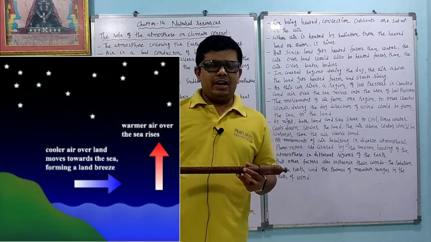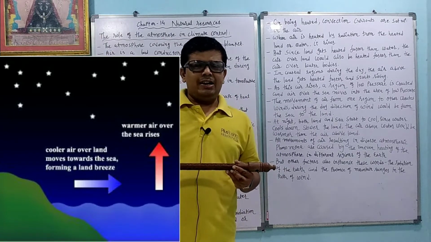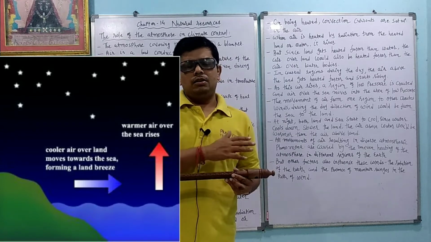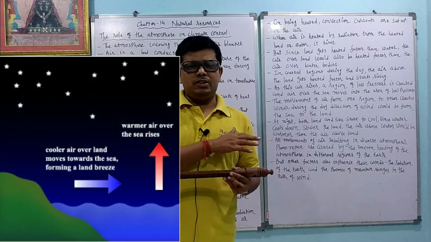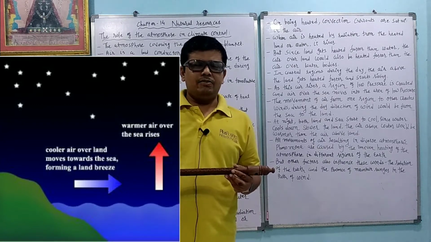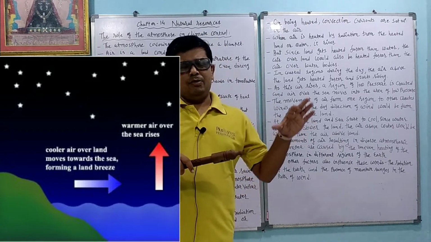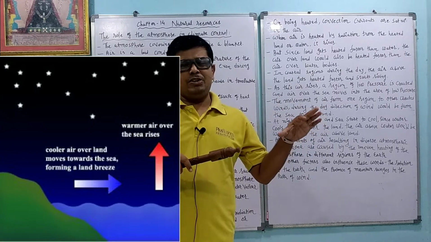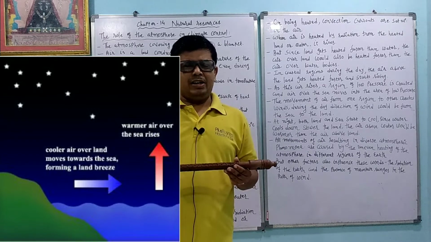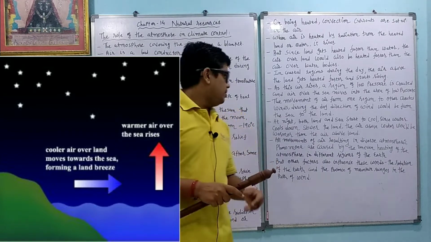Both the water part and land part decrease in temperature, but land is solid, so it cools faster than the water area of the coastal region, and more pressure is created on the land area. On the water area it does not cool easily, so its pressure is somewhat lower. So at night the air flows from the land to the water area.